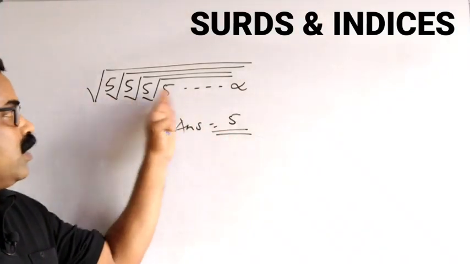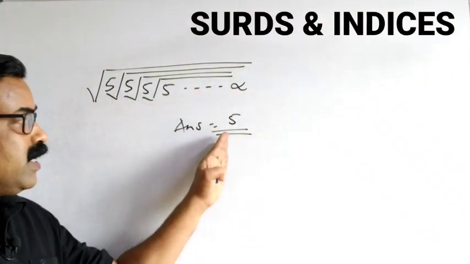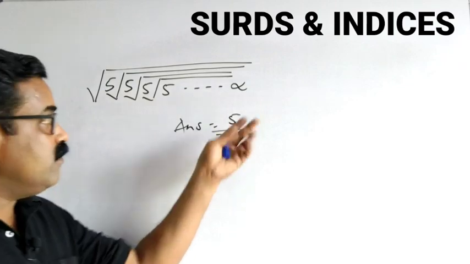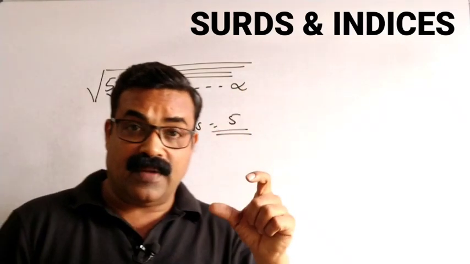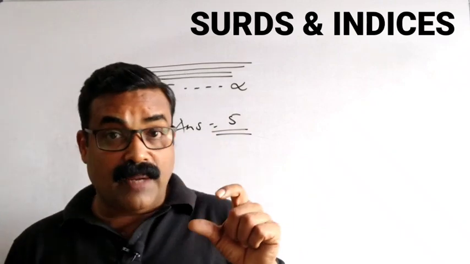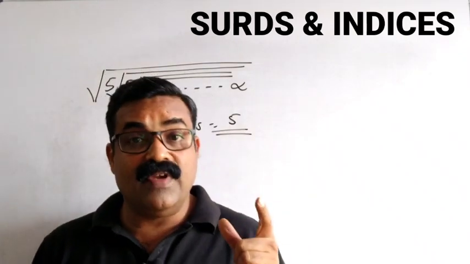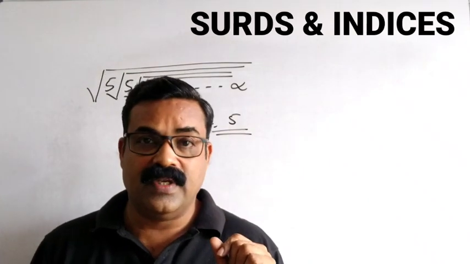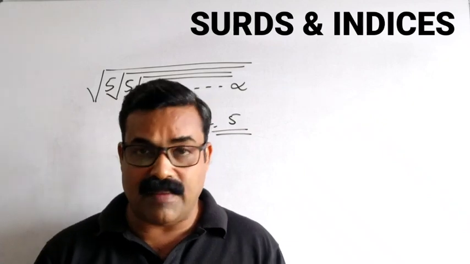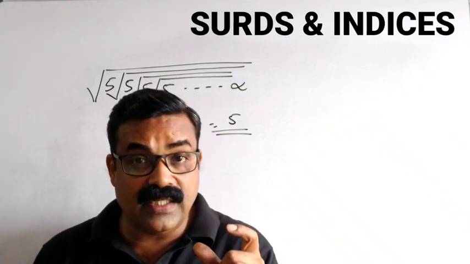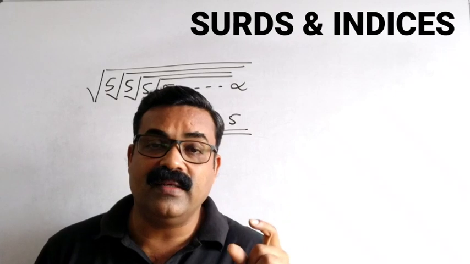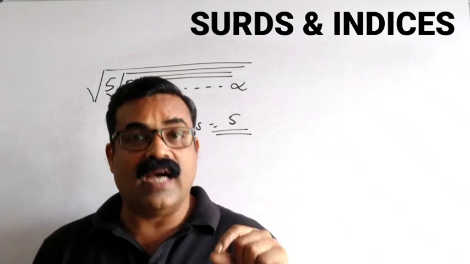Root 10 into root 10, root 10, root 10, whatever number is given, that number will be the answer when the series is up to infinity. But if the series is not up to infinity, then we have a different formula for that. We will come to that in the coming questions.